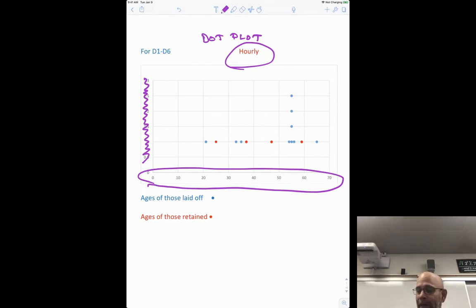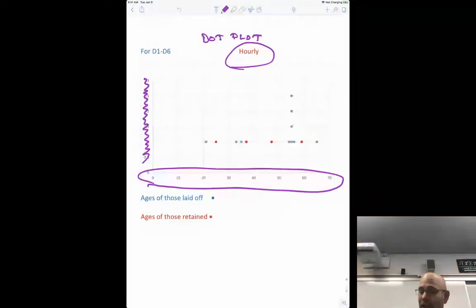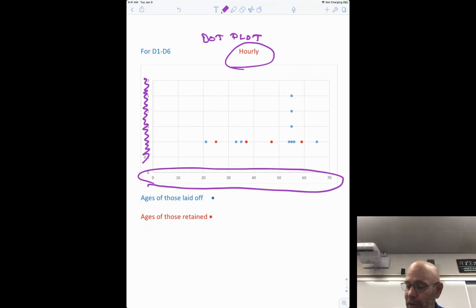Other times we would. And then what you see is two different color dots. You see blue ones and red ones, right? So the blue ones are all of the people that got laid off, and the red ones are all the ones that did not get laid off. So the idea here is you would just look at this chart and say, what do you think? And remember, they said it was random.